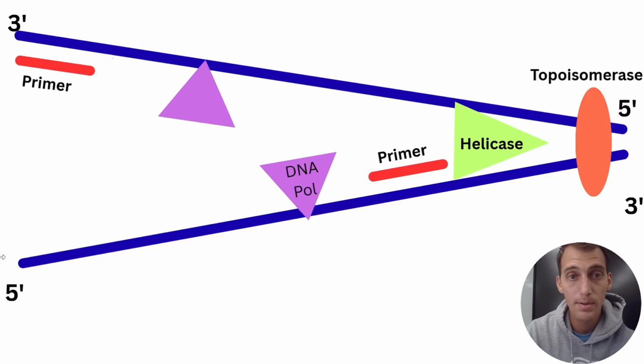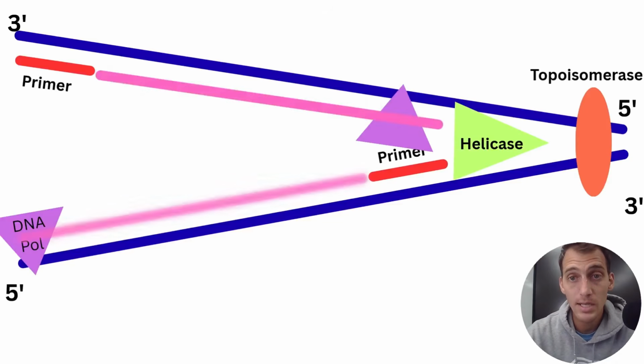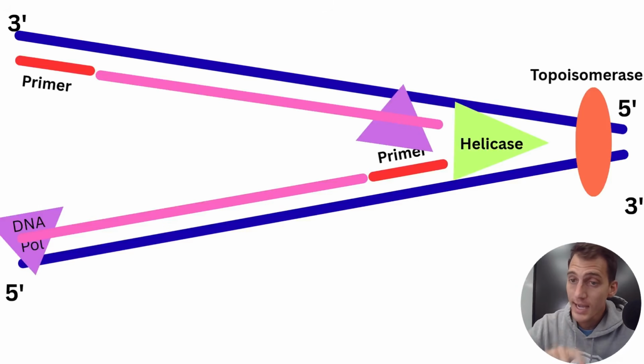So let's see that happen. I know my animation is not great, but it gets the job done, I hope. DNA polymerase slides along those template strands, and it adds new DNA nucleotides based on the base pairing rules in order to make new DNA molecules. Great, cool. But it gets a little complicated, and that has to do with DNA being anti-parallel and DNA polymerase only working in the 5' to 3' direction. There's a little bit of an issue there. It's not a huge issue, because it's easy to solve, but it complicates things a little bit.